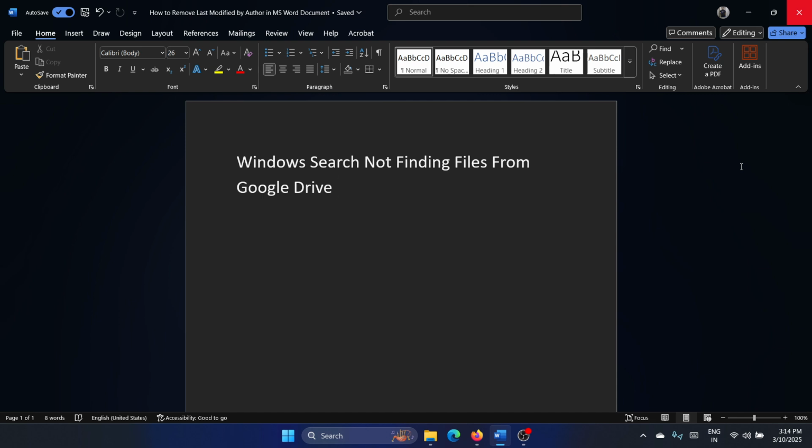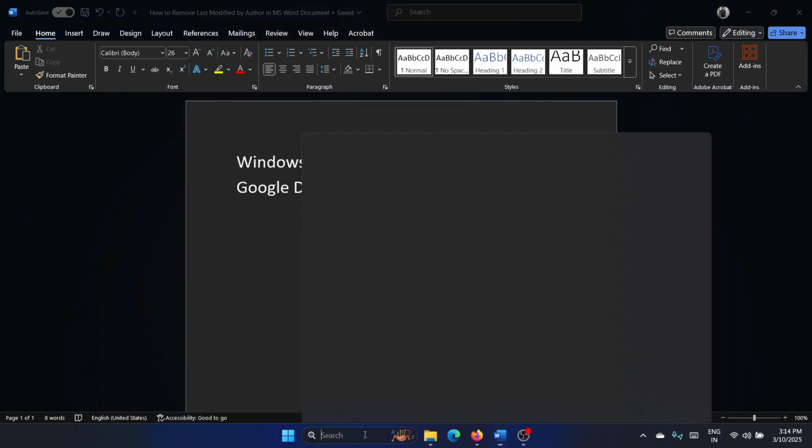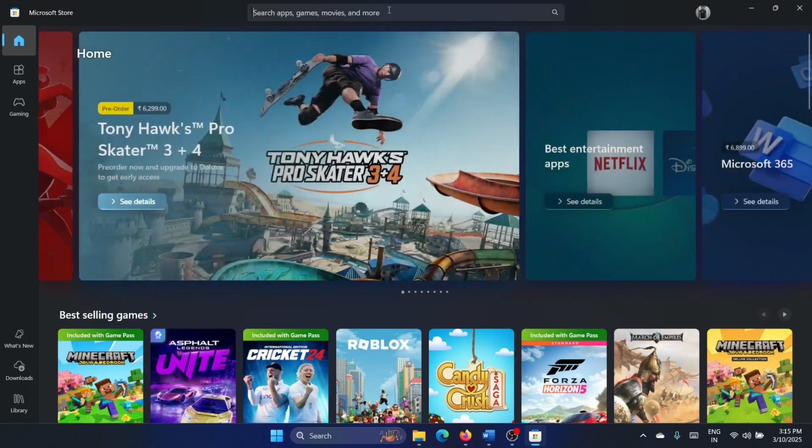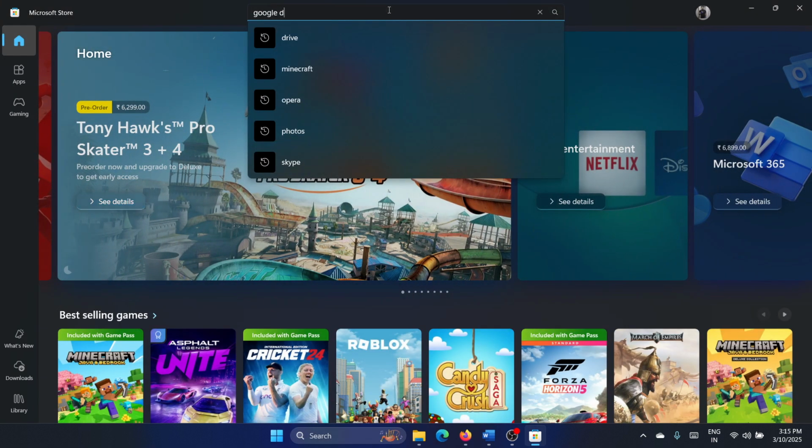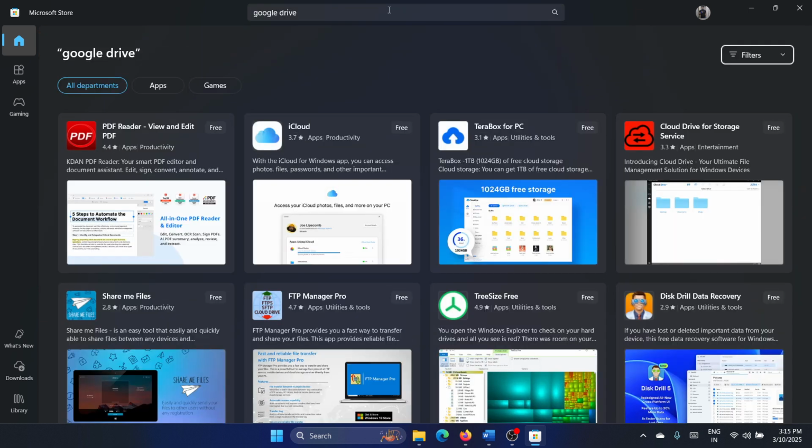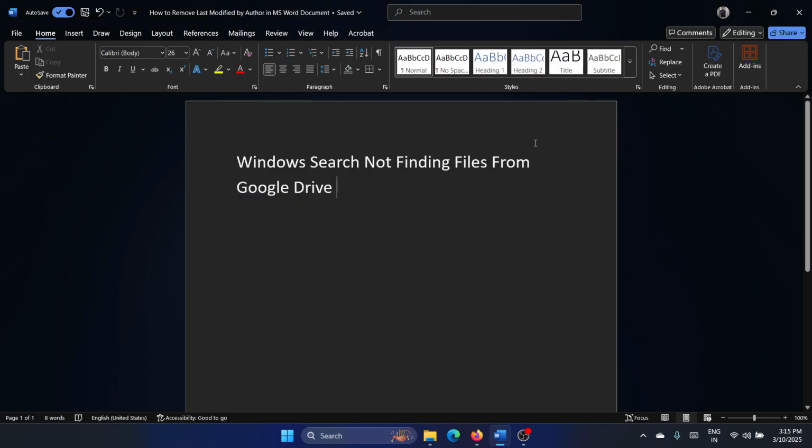Now here's one thing that you need to understand. If you search the Microsoft Store for Google Drive, then you will not even find it here. I'll show you. Search for Google Drive, you will not find it in the list because Microsoft does not want to promote Google products, and even if you install it, it won't be enabled by default. So here's what you can do.